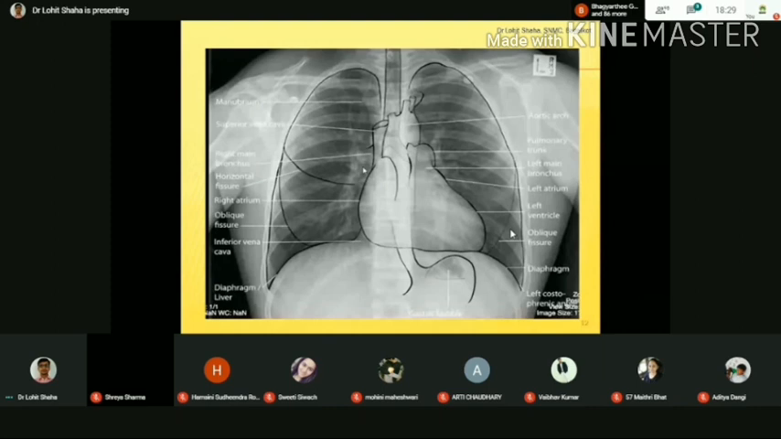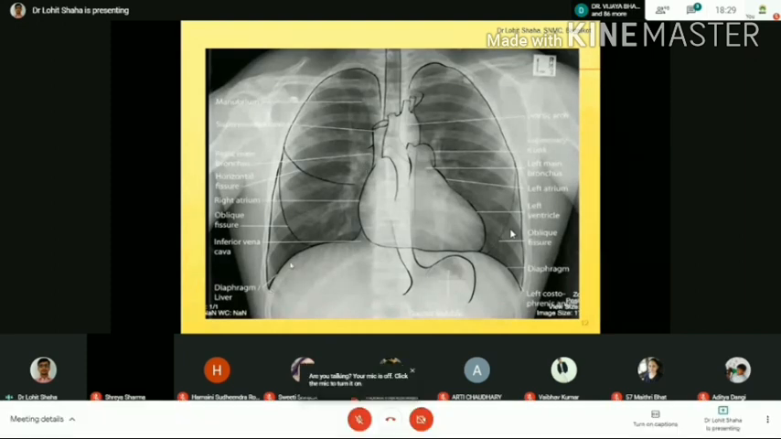See here, the most important structure you have to see is this point. This point is called the costophrenic angle.